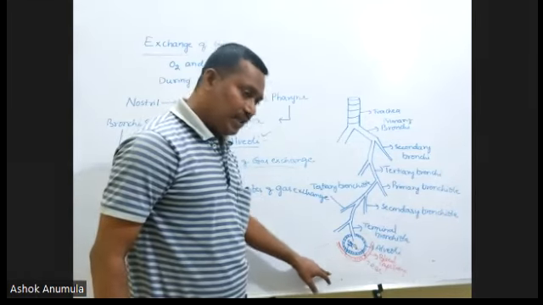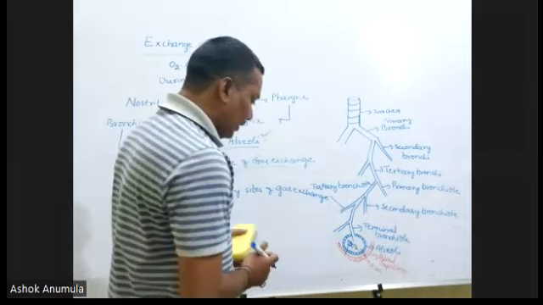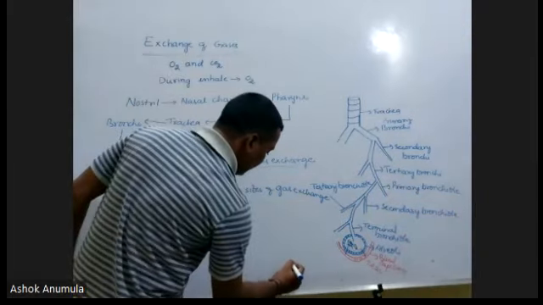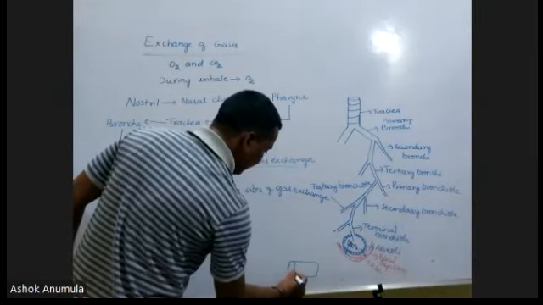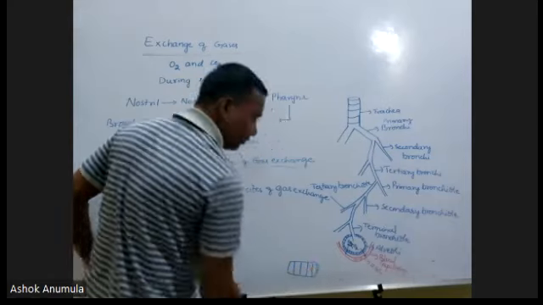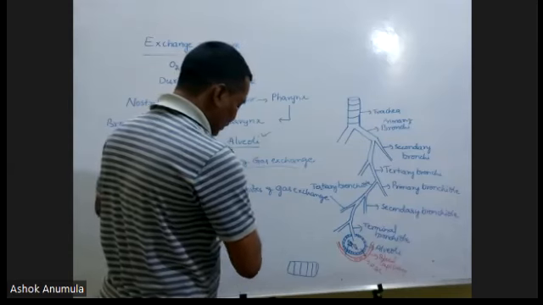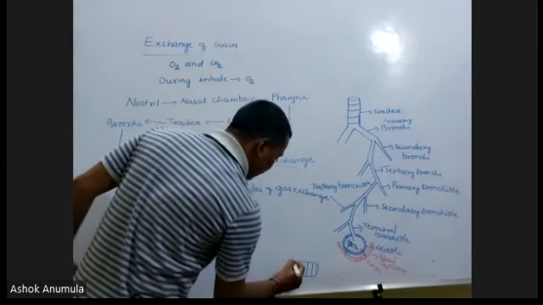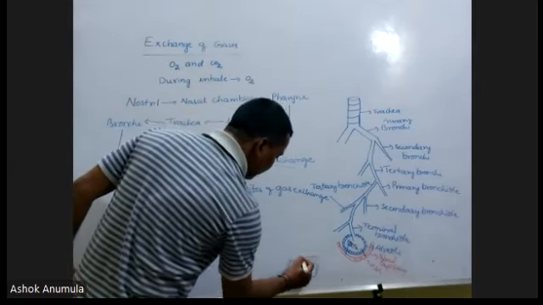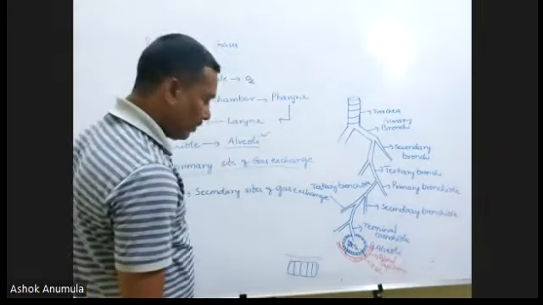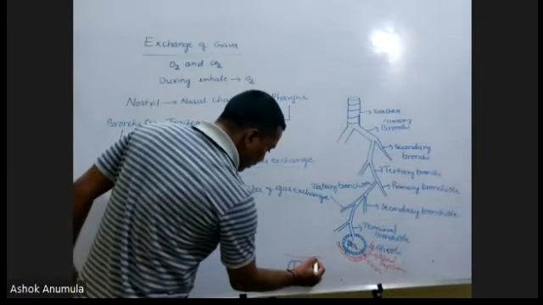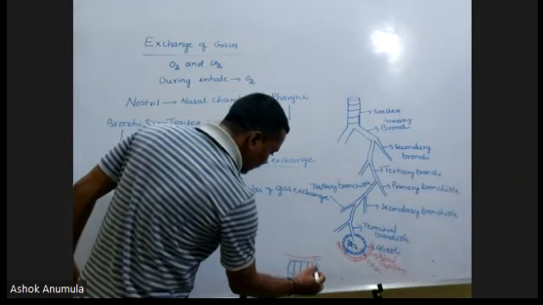When it reaches to the tissues, here you can take this as the tissue. The tissue is also connected with blood vessels, just like this. From the blood vessel, the oxygen enters into the tissue.